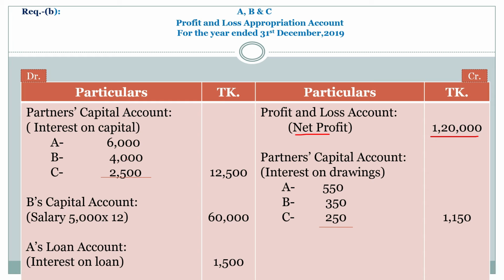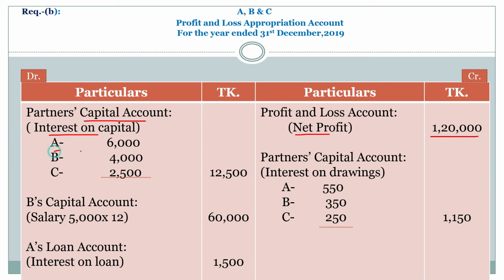Then all expenses debit side and all incomes for organization credit side. At first debit side, partners capital account, interest on capital. My dear student, mind it, from the starting to ending of the question there is no mention of partners current account. So this math will have to be solved under fluctuating capital method. So partners capital account, interest on capital.